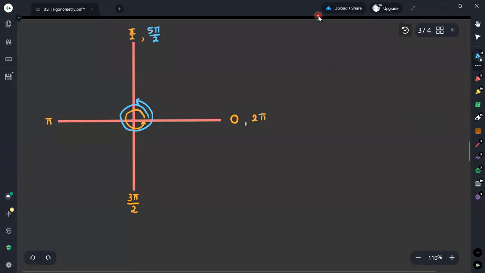Then once you come here, you will get the value 3 times π. Then once you come up to this point, you will get 7 times π divided by 2, and then here you will get 4 times π.